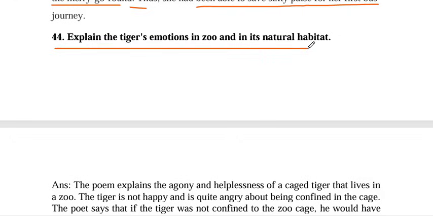Question number 44. Explain the tiger's emotions in the zoo and in its natural habitat.